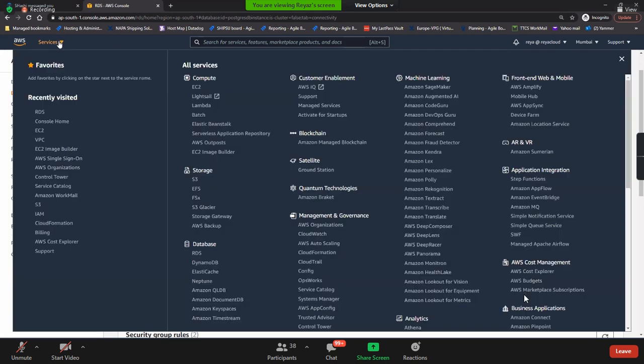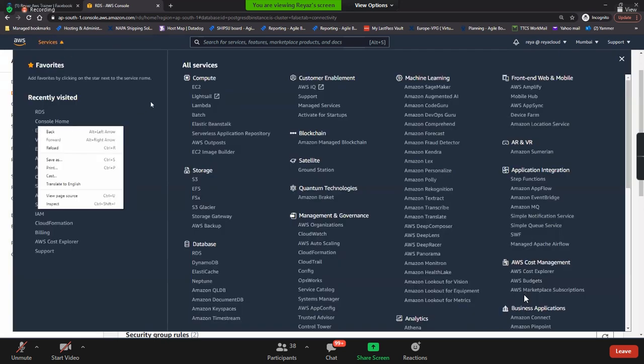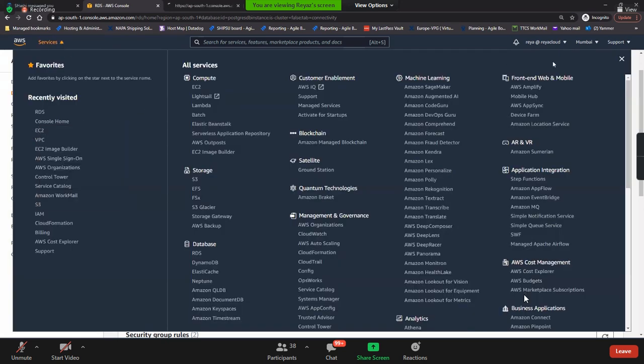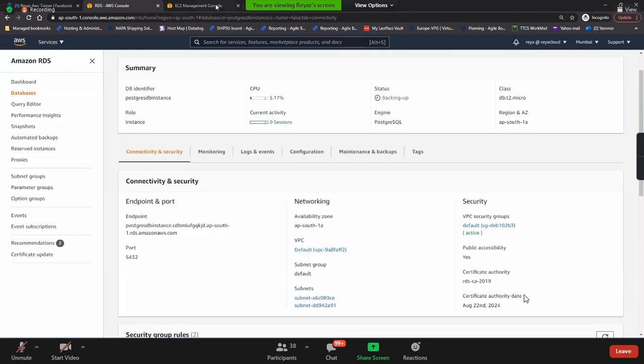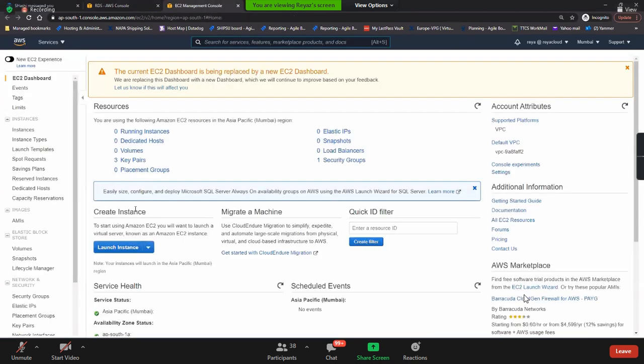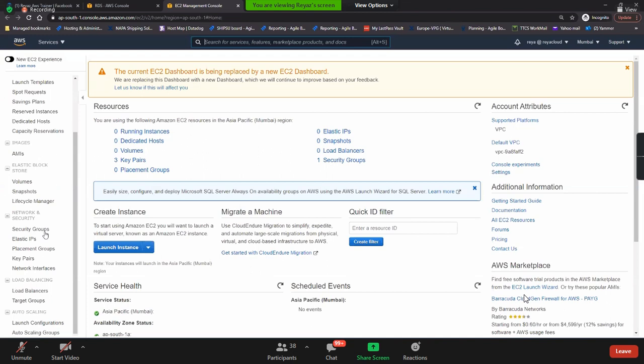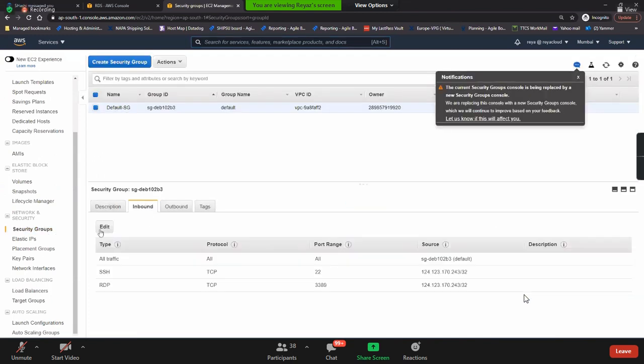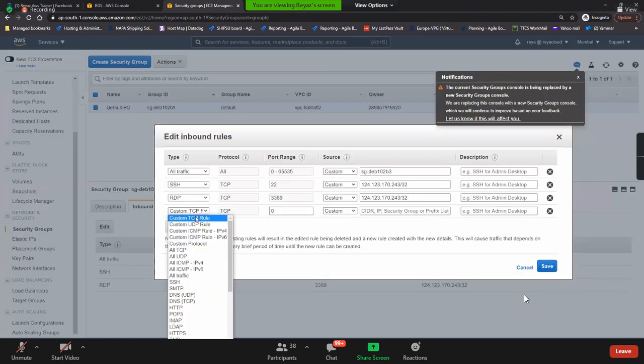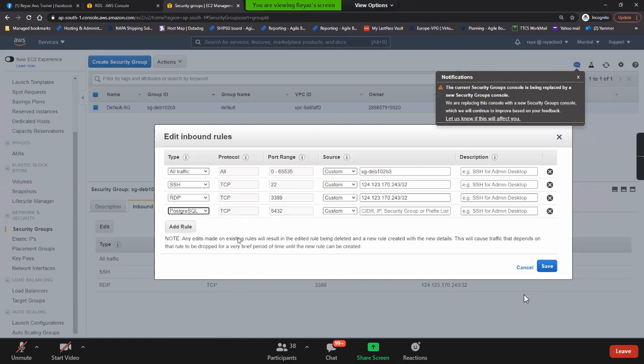Let's go and enable that on our security group. Where is that security group? In our EC2. Let's go to security group, inbound. Guys, what is the protocol that I need to enable here? Postgres. Do you see this? If you select Postgres, automatically 5432 is the port number that will be selected. I'll give my IP.